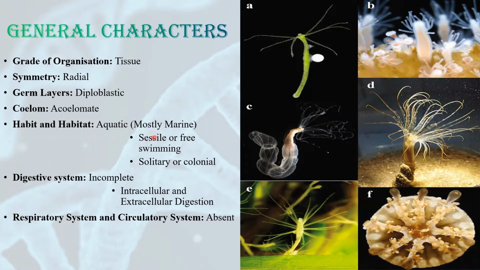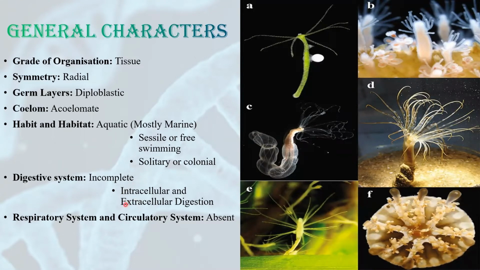Sessile means they'll be stationary in one place, and free swimming means they don't have to be stationary. They can move around in the water. They have two types of lifestyles. Either they can remain solitary or they can remain in groups called colonial. They possess a digestive system, but their digestive system is incomplete. What is the meaning of incomplete digestive system? They have only one opening in their alimentary canal.